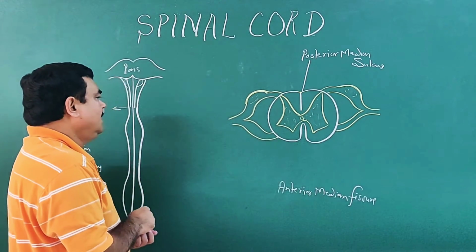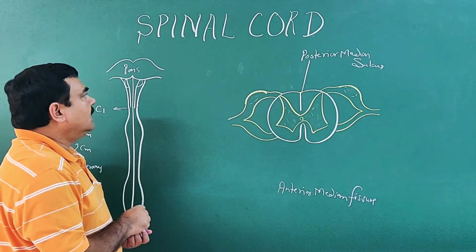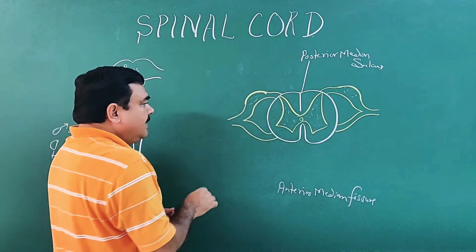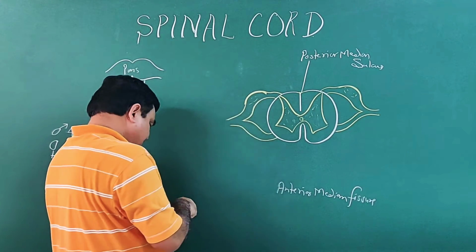First of all, we will discuss the covering of the spinal cord. Covering of the spinal cord means meninges.